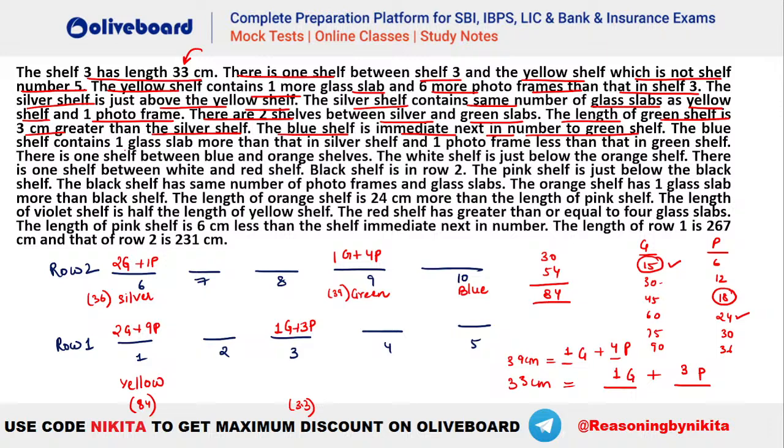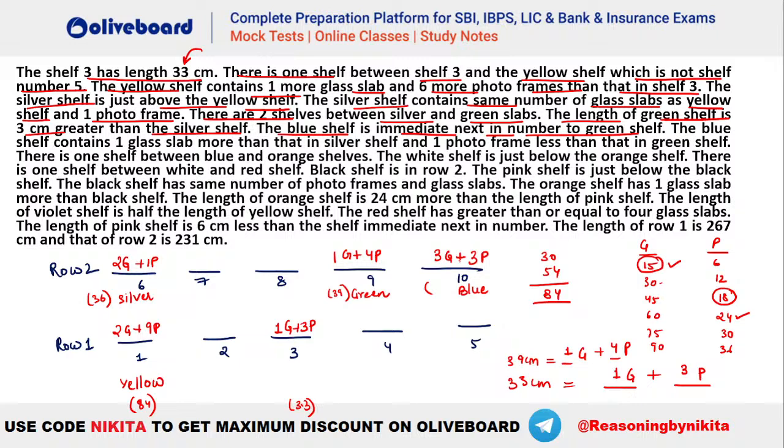The blue shelf contains one glass slab more than that in silver shelf. Okay. So silver shelf we already have. So the blue shelf contains one glass slab more than silver shelf. That means 3G, isn't it? And one photo frame less than that in green shelf. So how many photo frames in green shelf? You can see we have 4 photo frames in green shelf. That means we have 3 photo frames in blue shelf, isn't it? So it will be 3G plus 3P. I hope this is clear, everybody. Now tell me, what is the length of this blue shelf here?